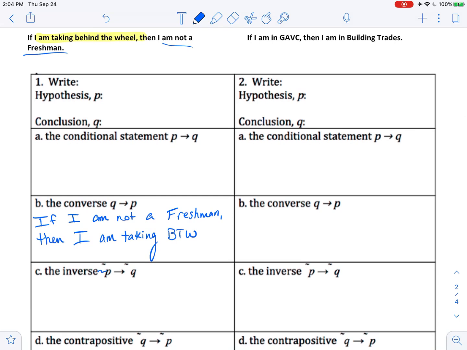The inverse says if not P, then not Q. So keep the order the same, but negate both. So if I am not taking behind the wheel, then I am a freshman. So the opposite of not being a freshman is being a freshman.